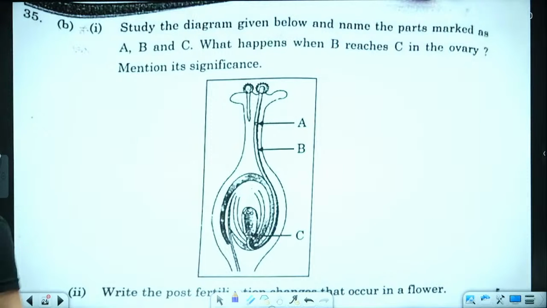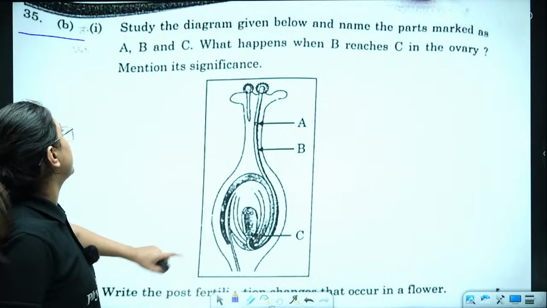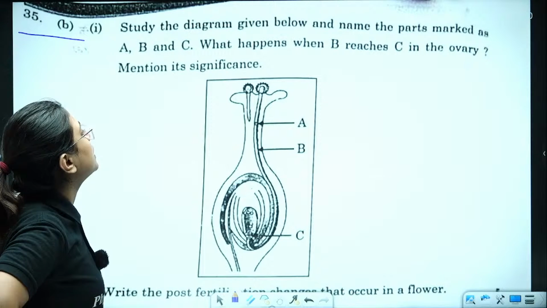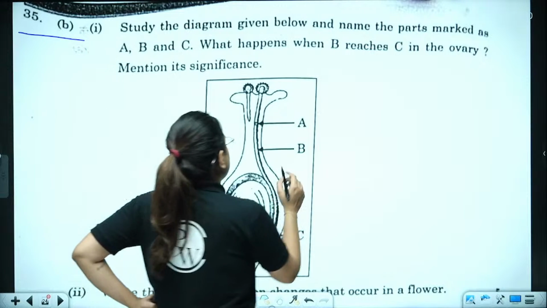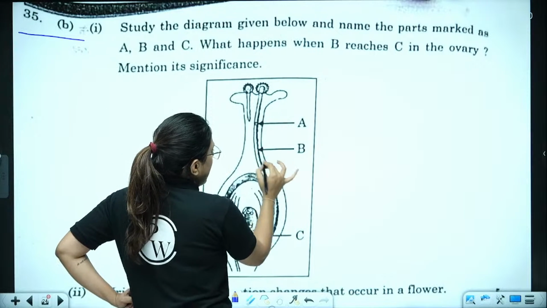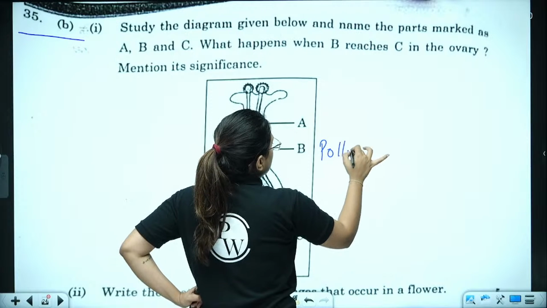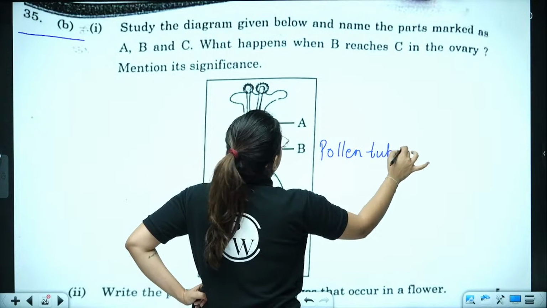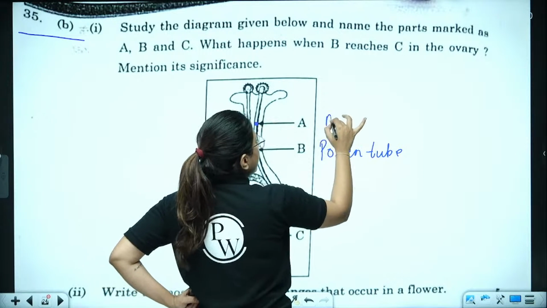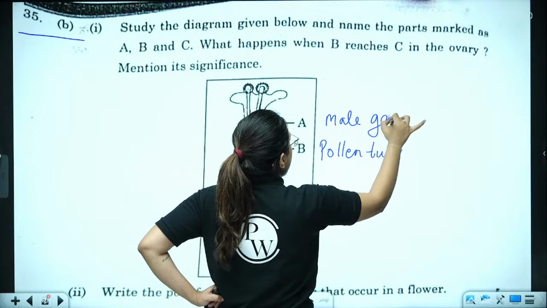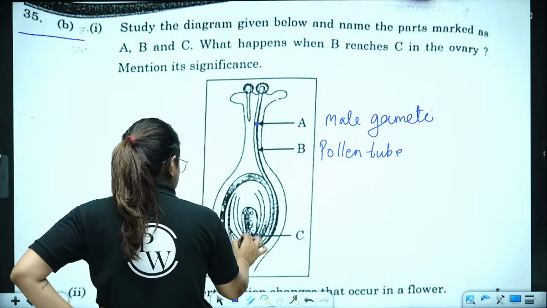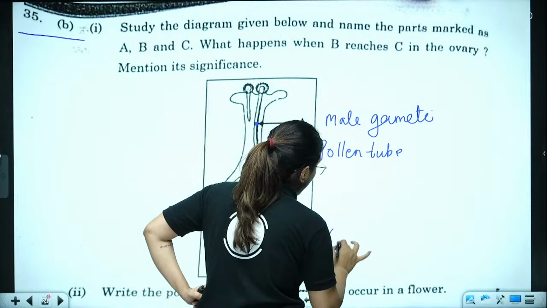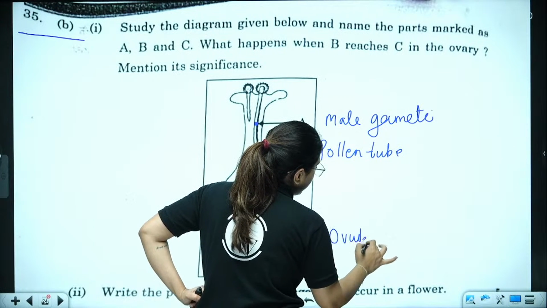This is part B of question number 35, a diagram based question. You have to study the diagram given below and name the parts marked as A, B and C. Do you see here, A and B is actually the pollen tube. A over here is the male gamete or male germ cell. Here, option C, it is actually the ovule or female gametophyte.